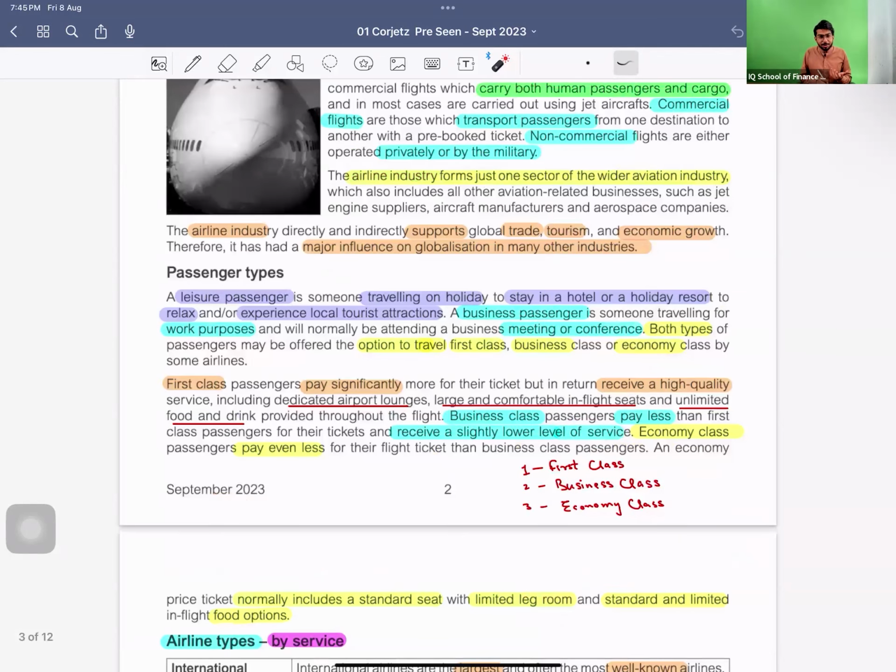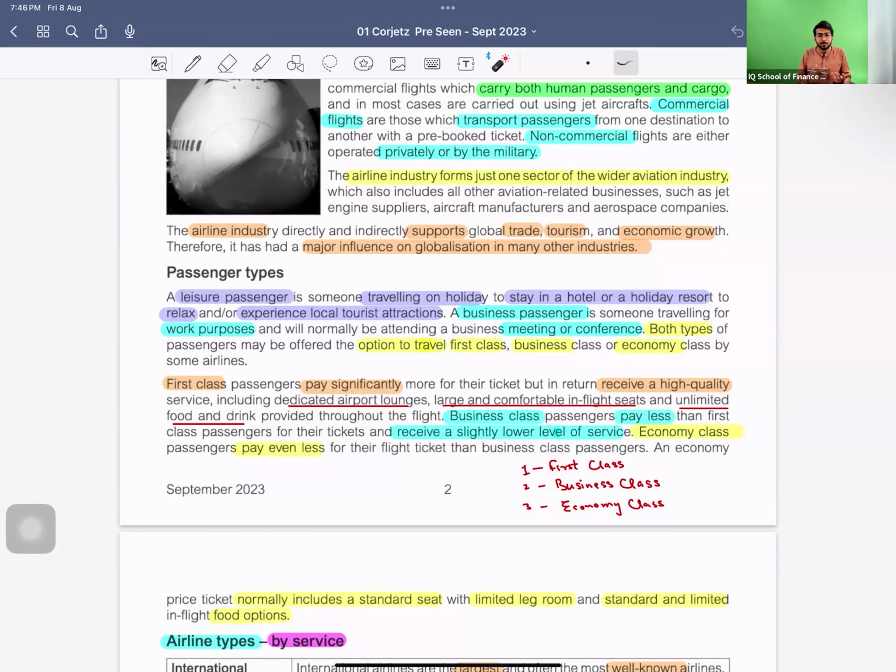Now we have some introduction about what the facilities are and the ins and outs of the first class service, the economy class service and the business class service. For first class services, you have to pay very significantly and you receive a high quality of service. Obviously by name it is very clear. What is included in the services? Dedicated airport lounges, right? Lounges. That means that whenever you arrive at the airport, for international flights we all know that we have to arrive like 2 or 3 hours before. So after checking in, you have a huge time, a very long waiting time.